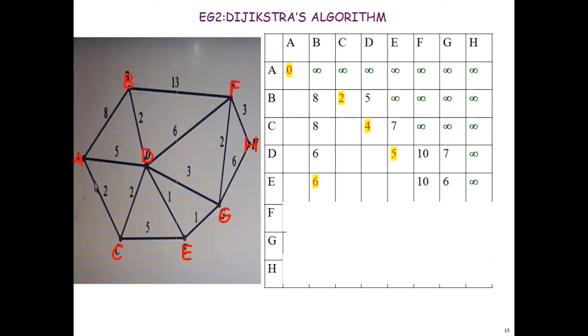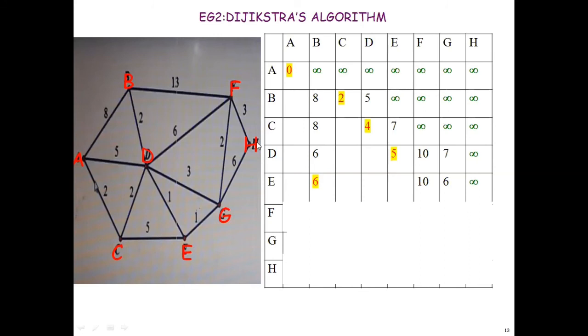Now again from B, I should check the distances. B has connections to which vertices? B to F, B to D, B to A. But for D and A, we have already calculated the minimum distance. Now from B to F, you have a connection. Up to B, you have the minimum distance 6. 6 plus 13, so that will be 19. But what is the minimum distance of F? That is 10.